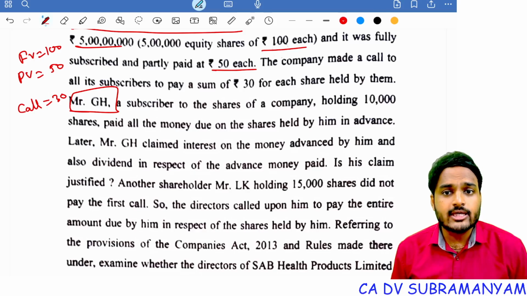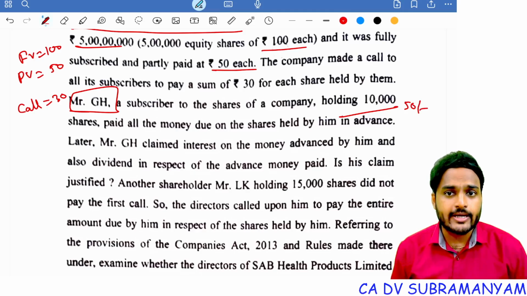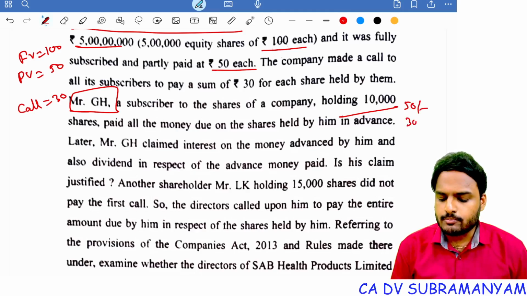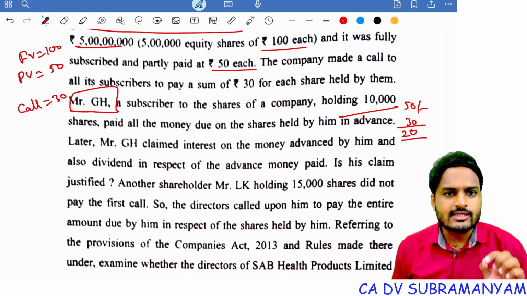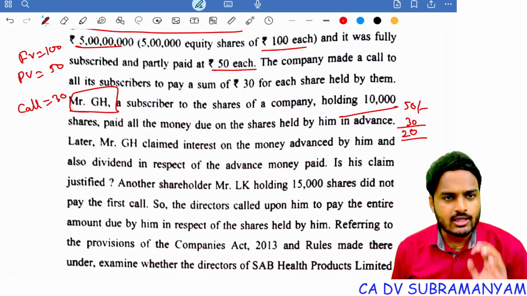Mr. GH, a subscriber to the shares of a company holding 10,000 shares, paid all the money due on the shares held by him in advance. So how much amount he paid? 50 rupees per share he paid. How much is the call amount? 30 rupees per share. That means he paid extra 20 rupees, which is calls in advance. As you all know, calls in advance is a liability to the company. It will not form part of paid up share capital.